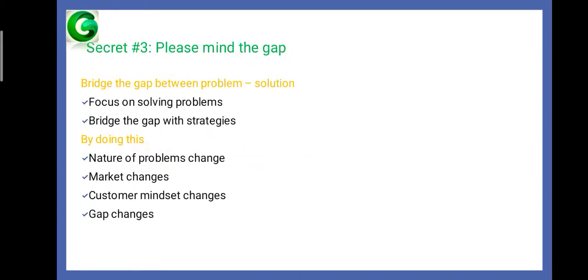And next, coming to secret number 3, please mind the gap. How to mind the gap? You have to build the bridge between you and your customers or leads. Bridge the gap from problem to solution. Your customer has one problem, and you have to solve it quickly. You have to give the answer quickly. Focus on solving problems, and bridge the gap with strategies also.